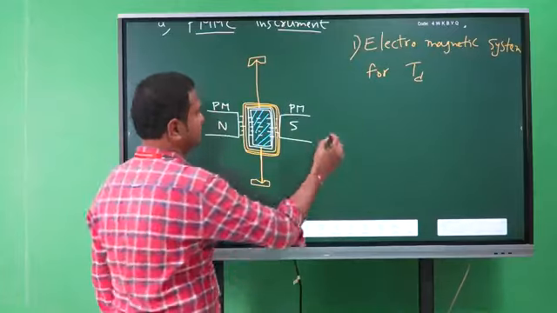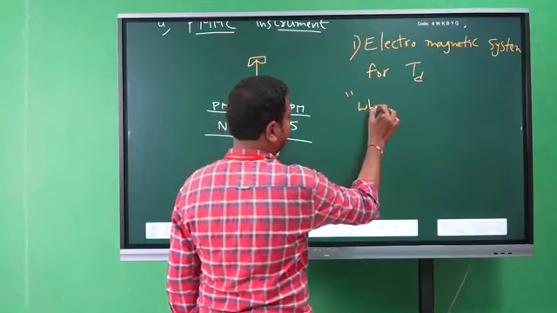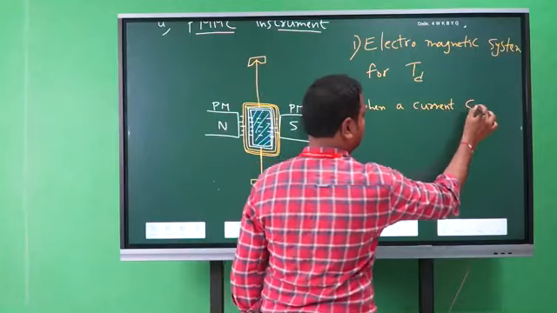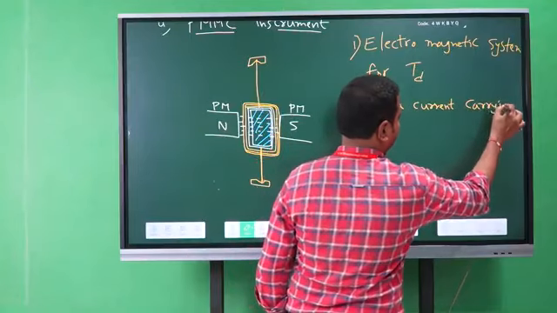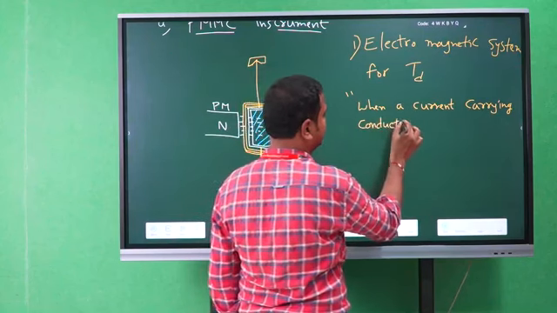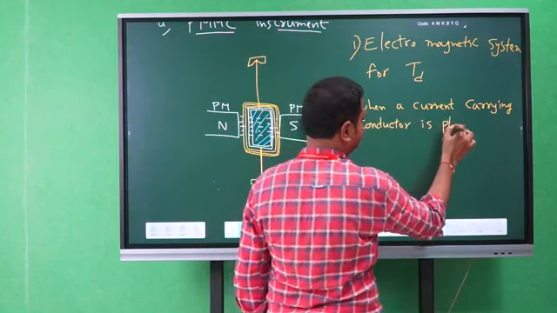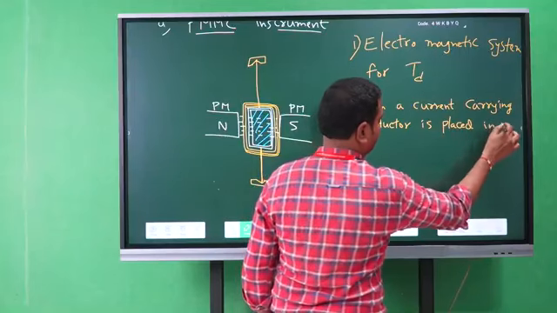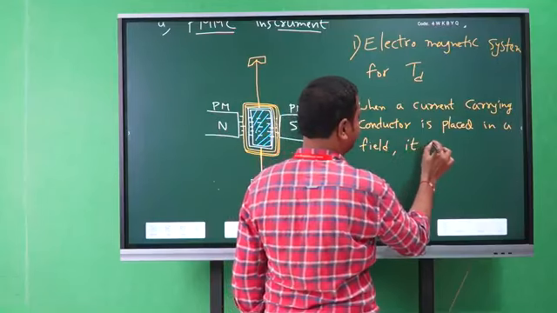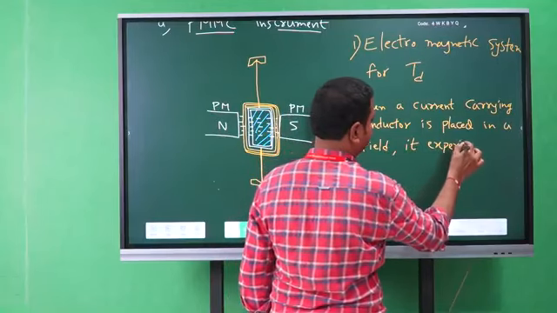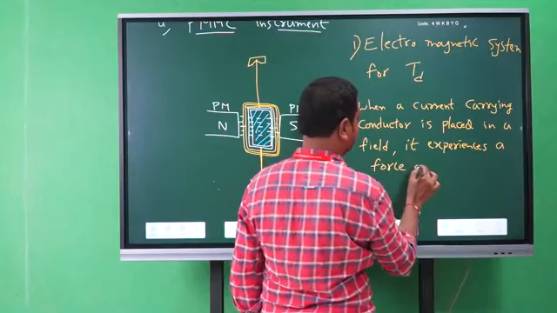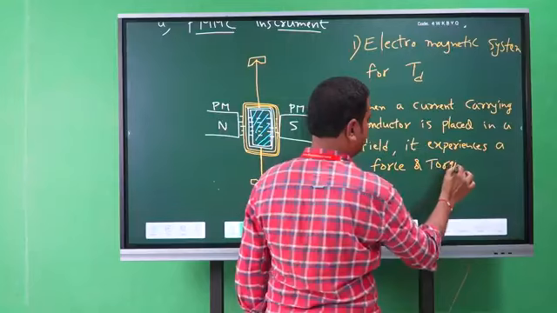That is, when a current carrying conductor is placed in a magnetic field, it experiences a force or torque.